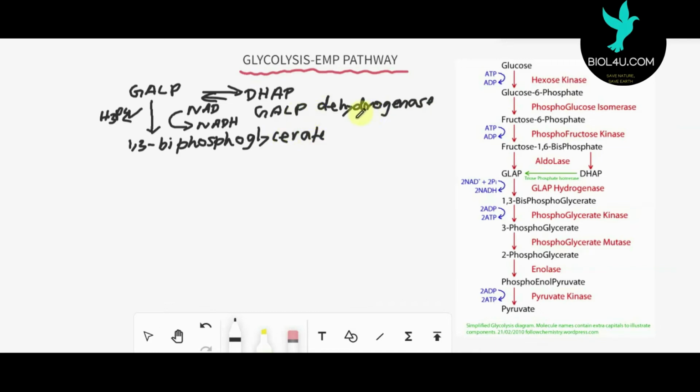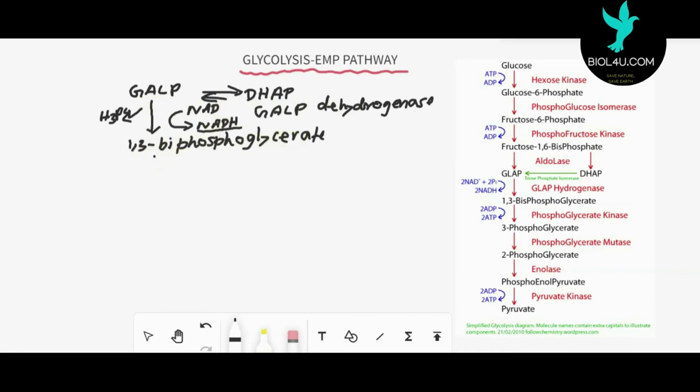The main reaction is that hydrogen is released and added to NAD, producing the high energy molecule NADH, which is utilized later for synthesis of ATP in the electron transport system. So hydrogen is released in this reaction, and 1,3-bisphosphoglycerate is synthesized.